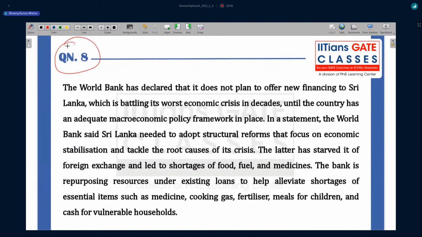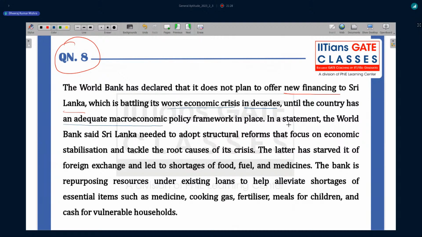Try this question. The World Bank has declared that it does not plan to offer new financing to Sri Lanka. Again, this question is based on inferences. So let's see which option is going to be correct for this question. The World Bank has declared that it does not plan to offer new financing to Sri Lanka, which is battling its worst economic crisis in a decade, until the country has an adequate macroeconomic policy framework in place.